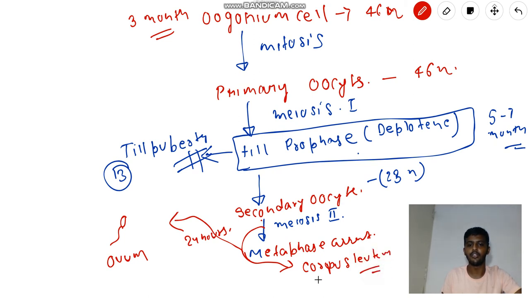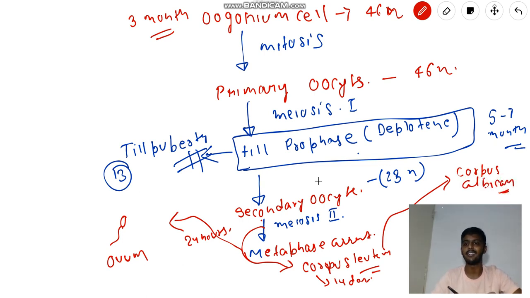And it persists for another 14 days and forms the corpus albicans. I am going to write it here. It's going to form the corpus albicans, and this corpus albicans is known as white scar.